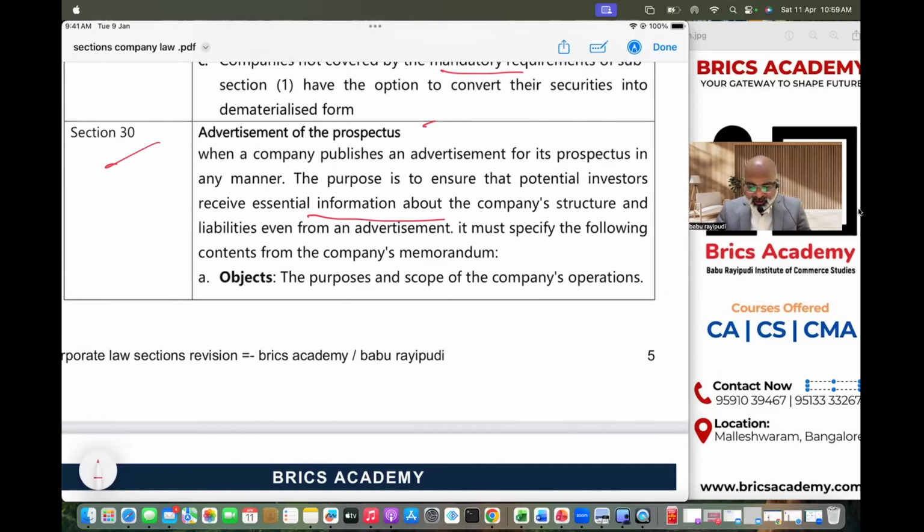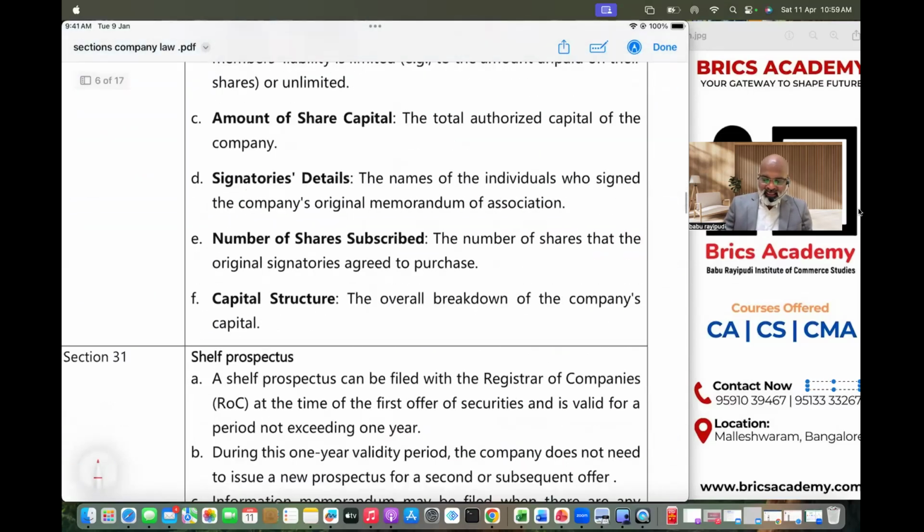So obviously you need to understand one very important logical point. A private company need not give advertisement of the prospectus because it doesn't raise money from the public. Section 30 is killed.